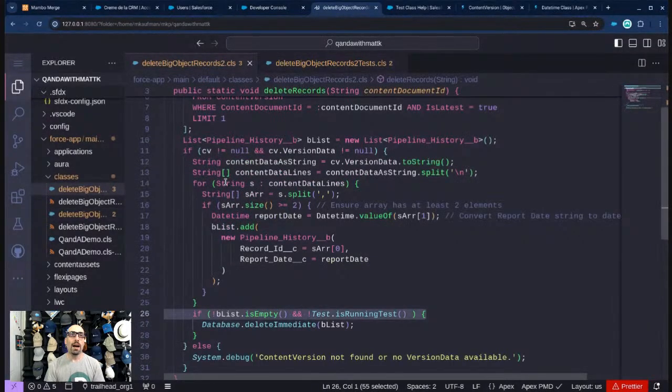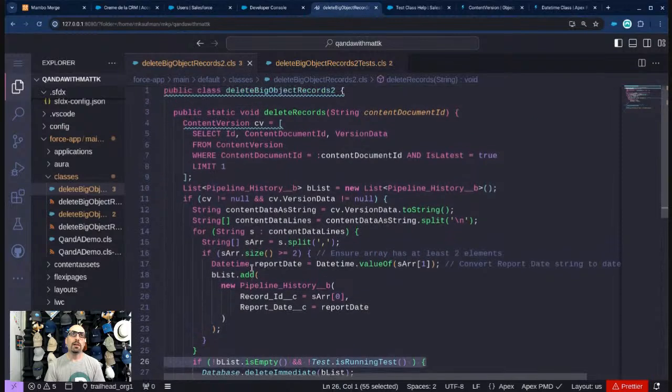The other thing that I'm not happy about at all is that this is not bulkified, but I don't know the use case that this is being used in. Maybe it's being called through something that it doesn't need to be bulk. Best practice is we try to write our code as bulk as possible, so that it can handle, for instance, multiple content documents needing to be deleted, not just one. But the problem is we're also querying that document and then we're parsing within there, and so that could be some huge list, and that would be a little risky.